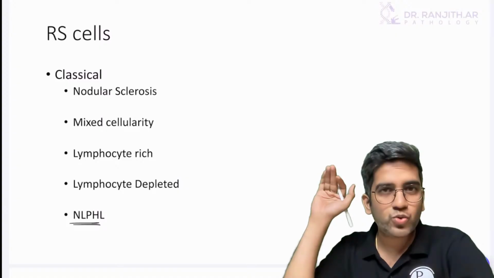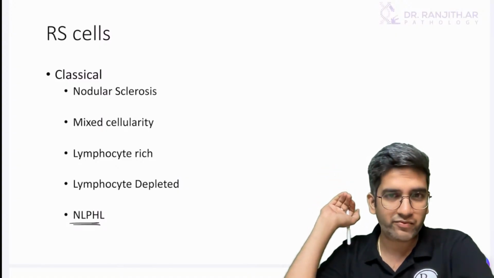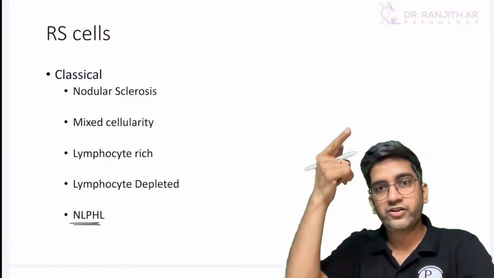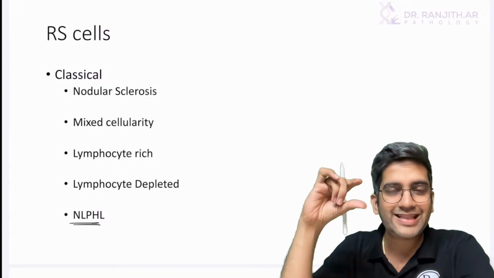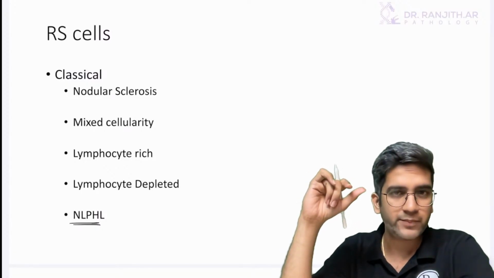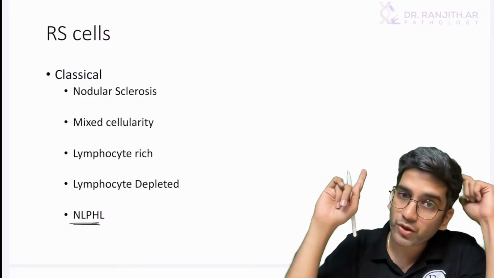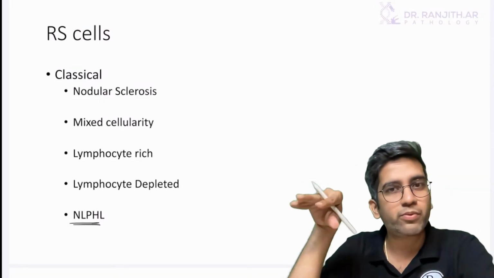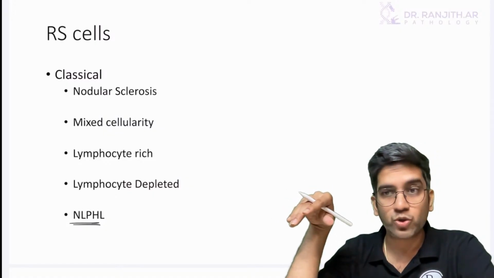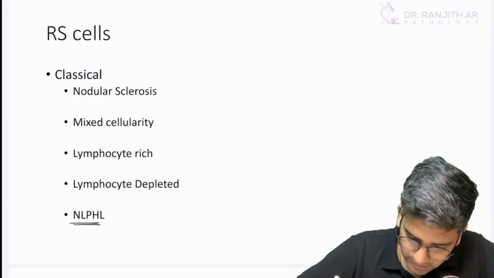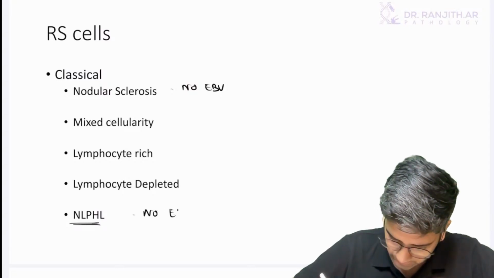Can anyone tell me which of these are not EBV associated? Which of these are not associated with an EBV infection? The first and the last don't have involvement with Epstein-Barr virus. The rest, the 3 in the center, are involved with Epstein-Barr virus. So whenever Epstein-Barr virus is not involved, please remember they have a decent prognosis. Whenever Epstein-Barr virus is involved, prognosis drops. The first also does not have Epstein-Barr, and NLPHL also does not have Epstein-Barr. So here there is no EBV association, and here also there is no EBV association.